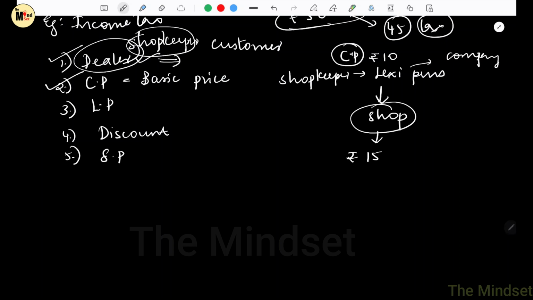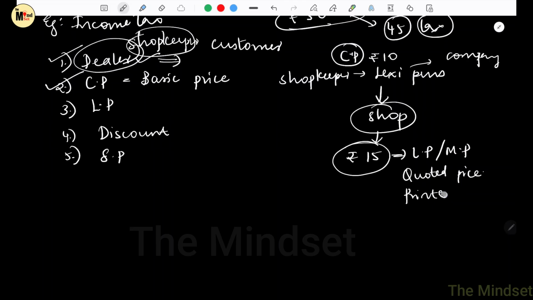Next is list price. It is the price at which an article is marked. List price is also known as marked price or printed price or quoted price. Here the shopkeeper decided to sell it for 15 rupees. So that becomes the list price, or the marked price, or the quoted price, or the printed price. I hope you understand what is list price now.